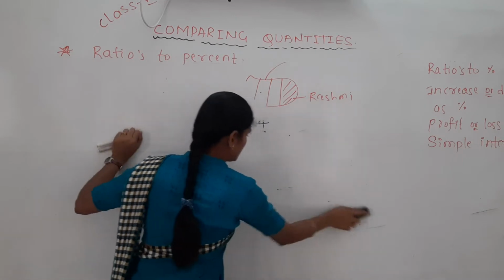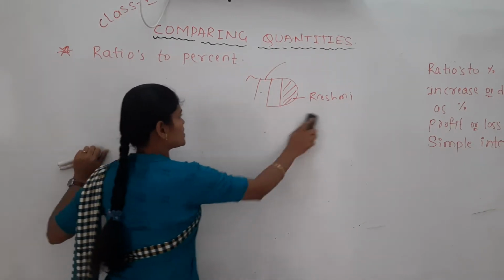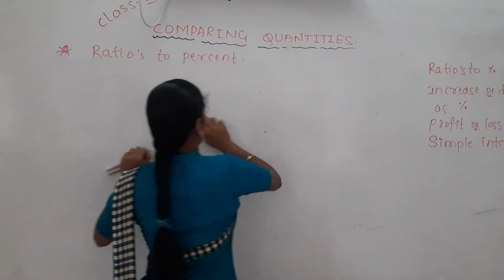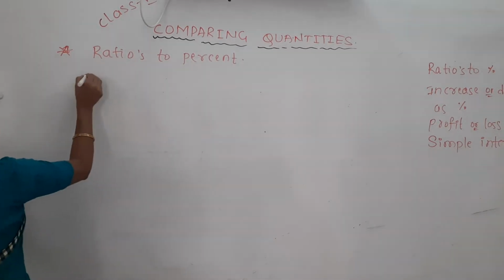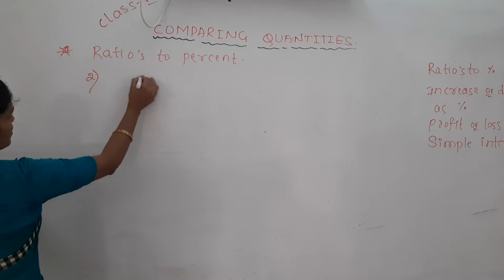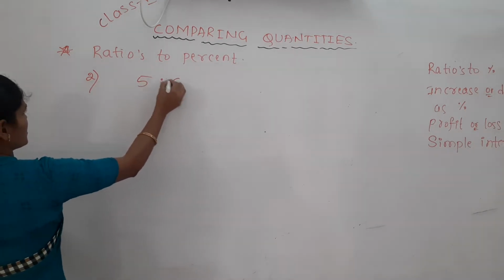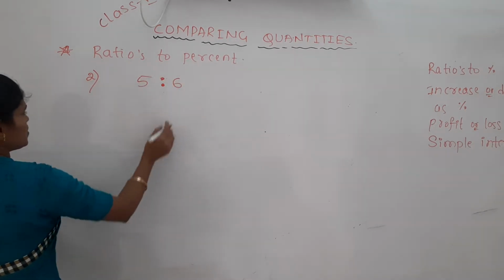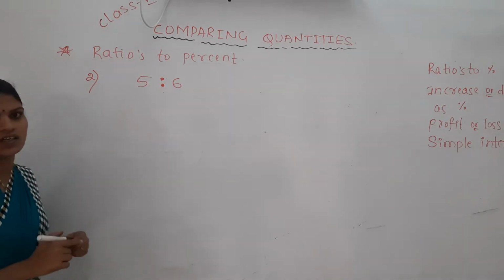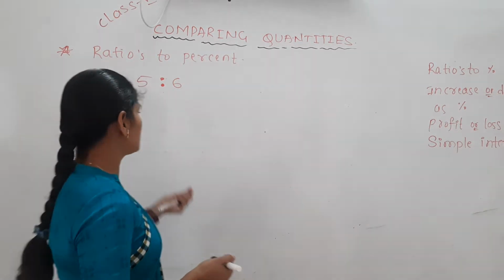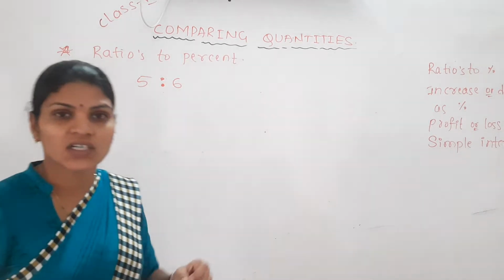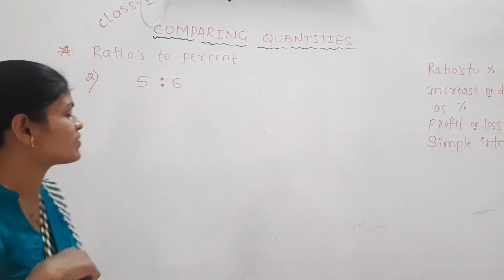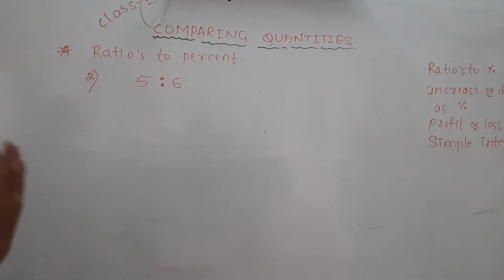Yes, convert the given ratios to percentage. He has given. How to do? Here, second example I will take as 5:6. So convert this given ratio in terms of percent. We have to express this 5:6 in terms of what?